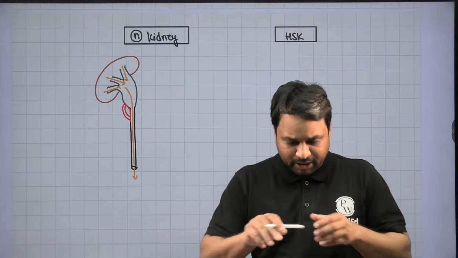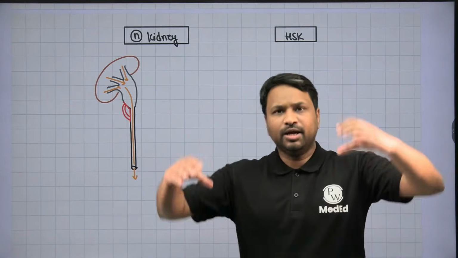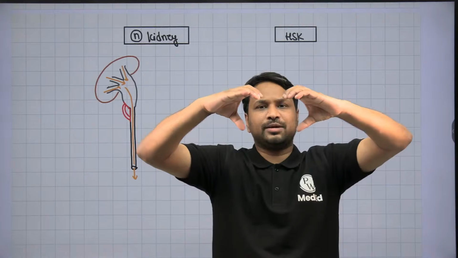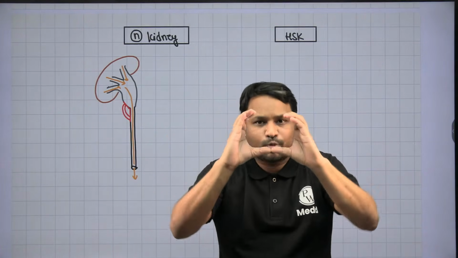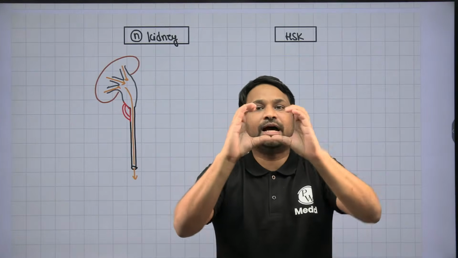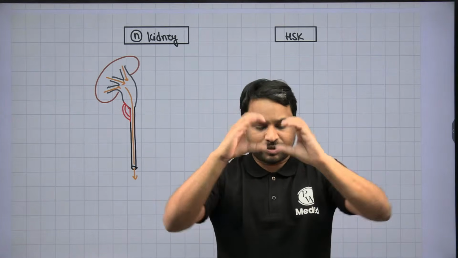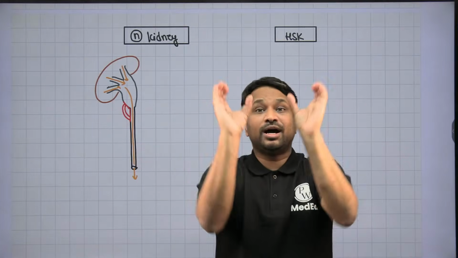Now, in a horseshoe kidney, you need to understand that the two kidneys were face down, both close to each other, then the lower poles of both touched and then they got fused. So once the lower pole is going to fuse, it is going to push the kidney up. The kidney is going to move up, and now the kidneys which were face down are becoming face up.